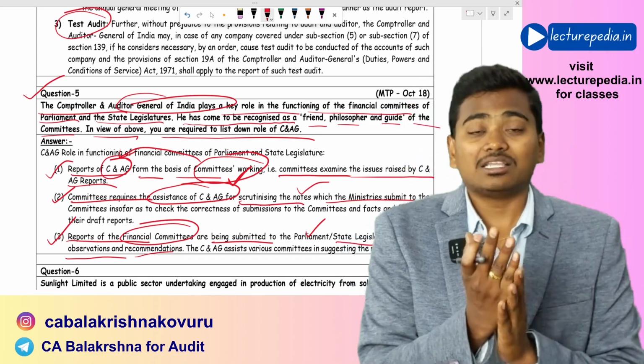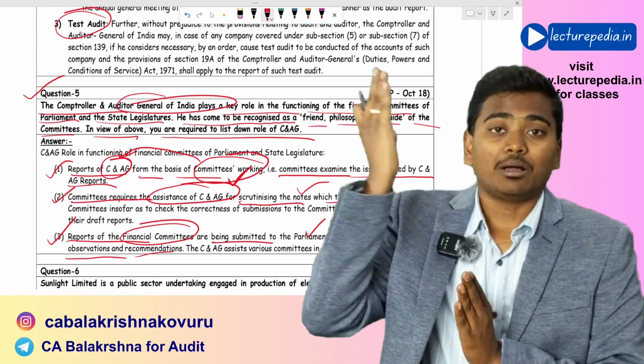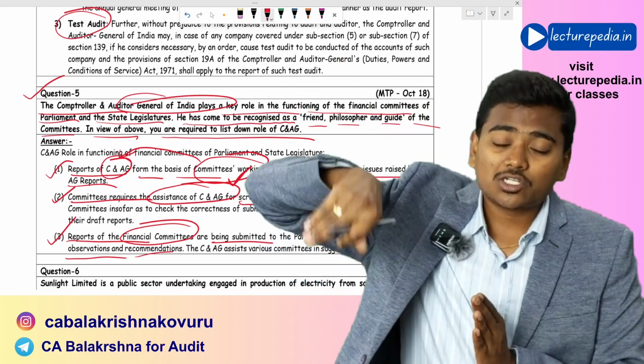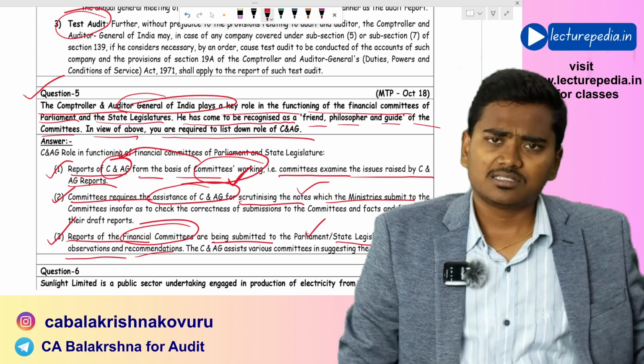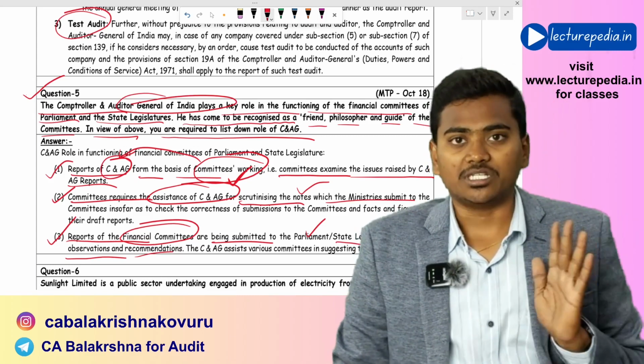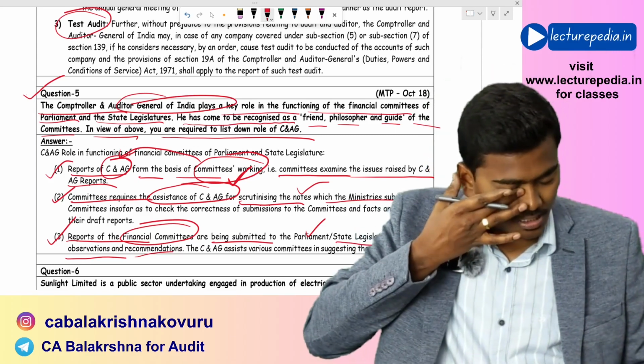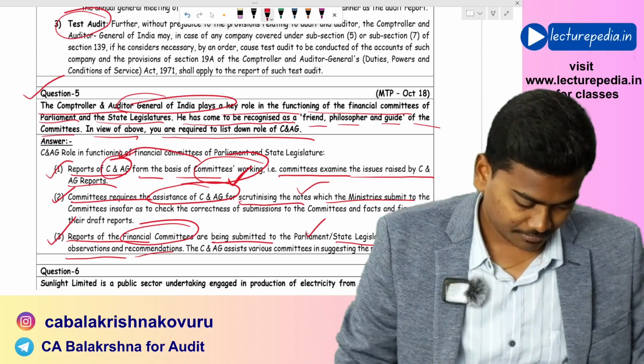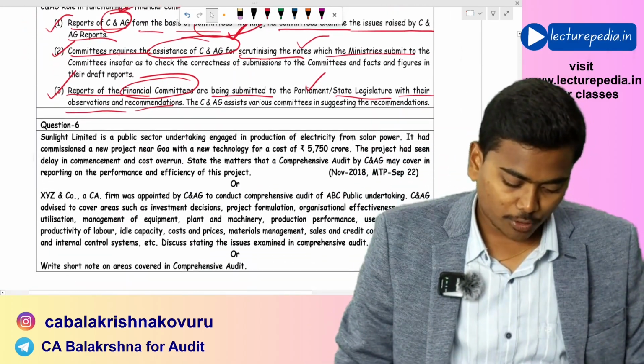Okay, committees will submit reports to the parliament, and in preparation of these reports, the C&AG will help the committees. Okay, next, question number 6.